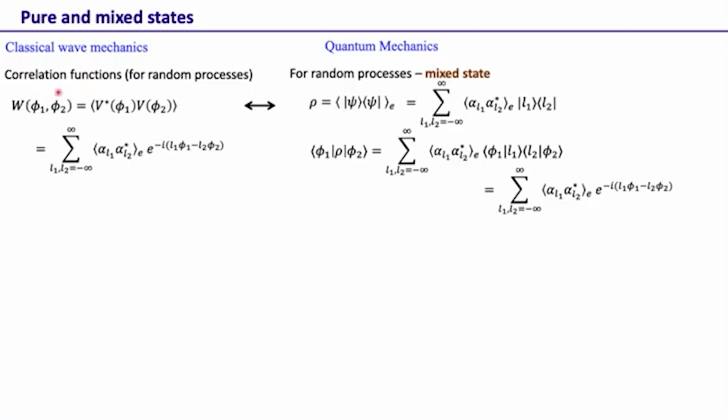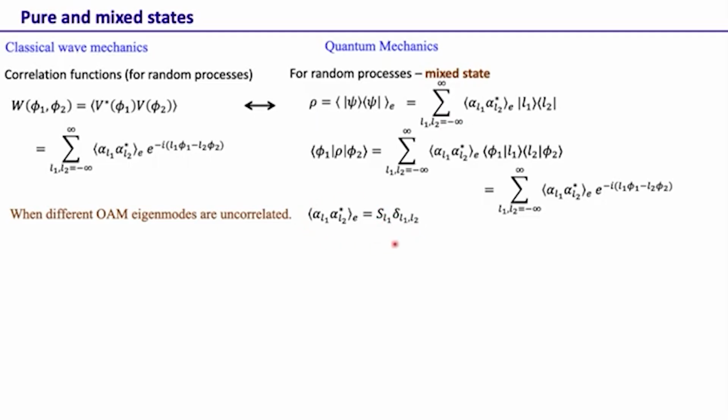Okay, so now that we know that the correlation function in classical wave mechanics and the density matrix element in quantum mechanics play a very similar role, let's look at one special case, when the eigenmodes are uncorrelated, at least in this example. Then we know that this ensemble average of alpha L1 alpha L2 star just becomes a delta function. So this is S_L1 delta L1 L2.